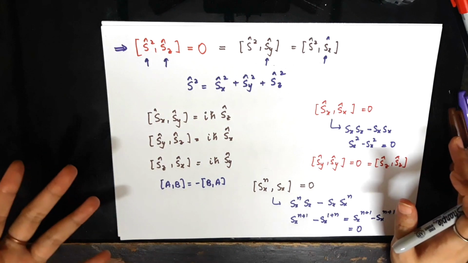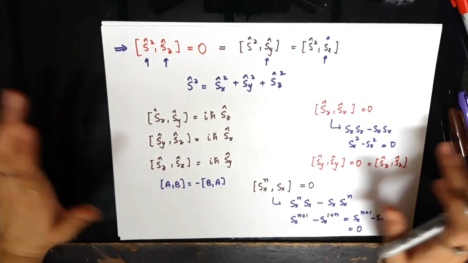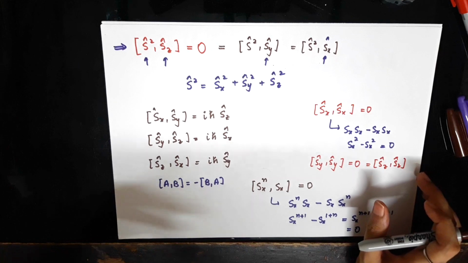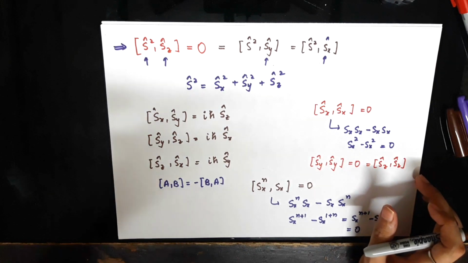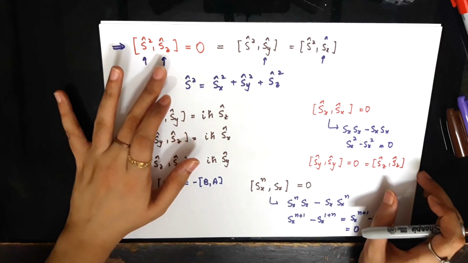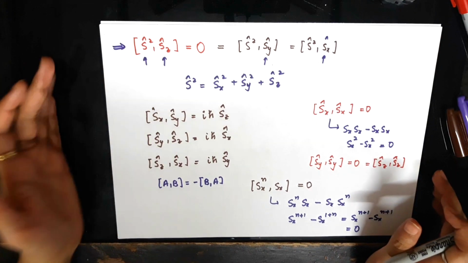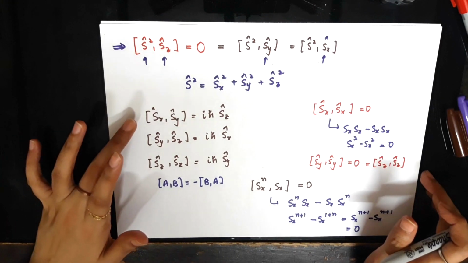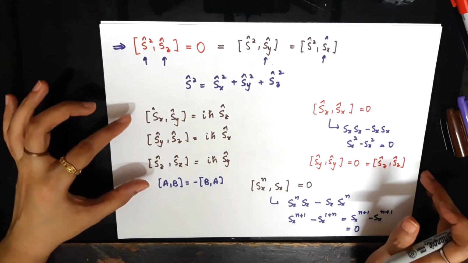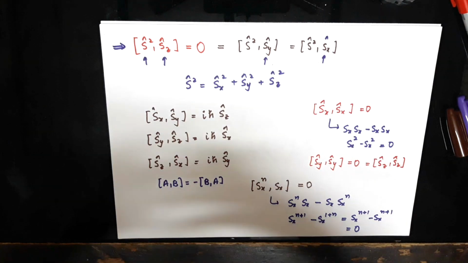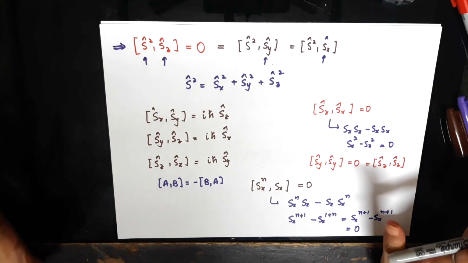And one more thing that I want to point out is that similar expressions hold for the orbital angular momentum operators L squared, Lz, Lx, and Ly. So L squared commutes with the Lz operator, because, as I mentioned in the beginning, Lx, Ly, and Lz also obey exactly the same fundamental commutation relations, since orbital angular momentum is also a form of angular momentum.